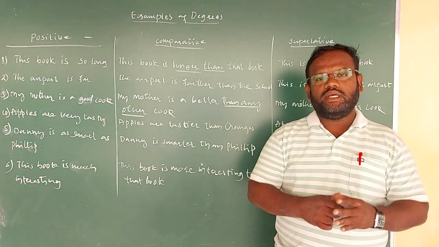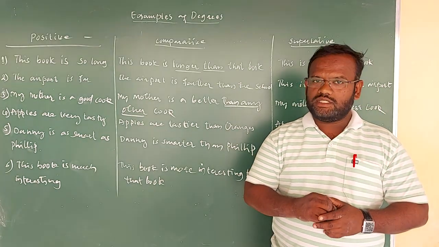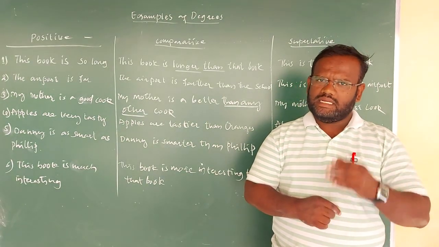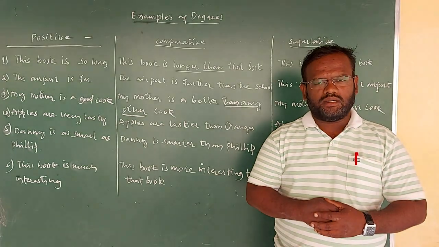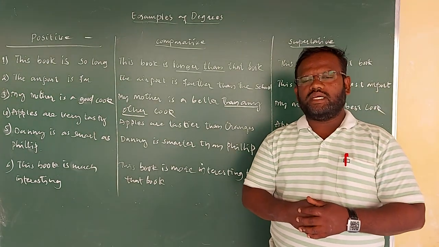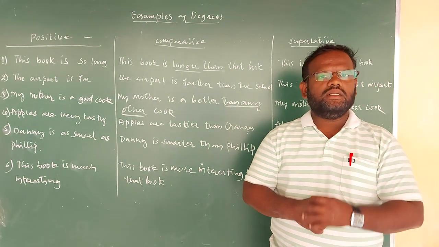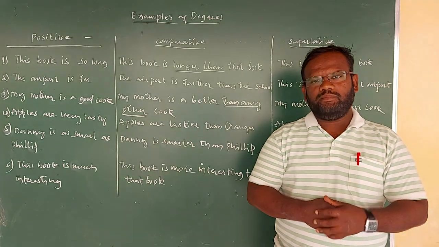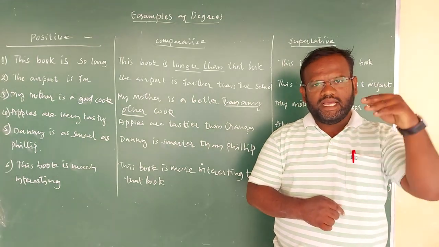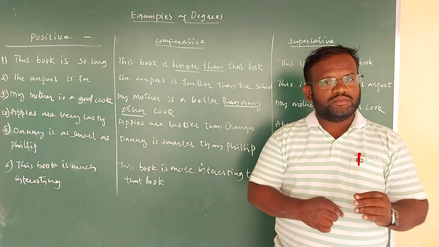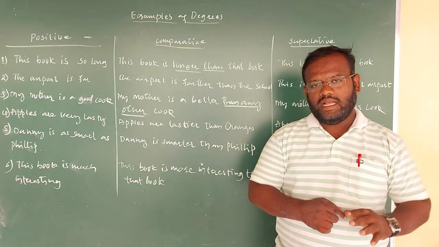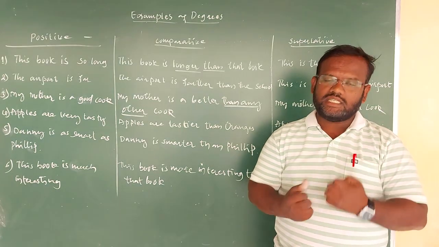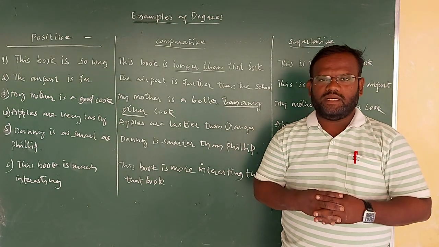If it is in the positive degree, then the adjective will be in the first form, big, for example. If it is in the comparative degree, the adjective will be in the second form, bigger. If it is in the superlative degree, the adjective will be in the third form, biggest. So the superlative degree always expresses superiority, which means the highest one. Above that we cannot find anything. For expressing such words, we use the superlative degree.